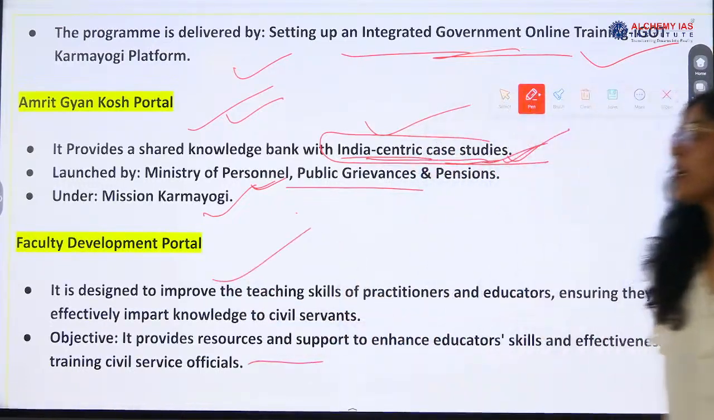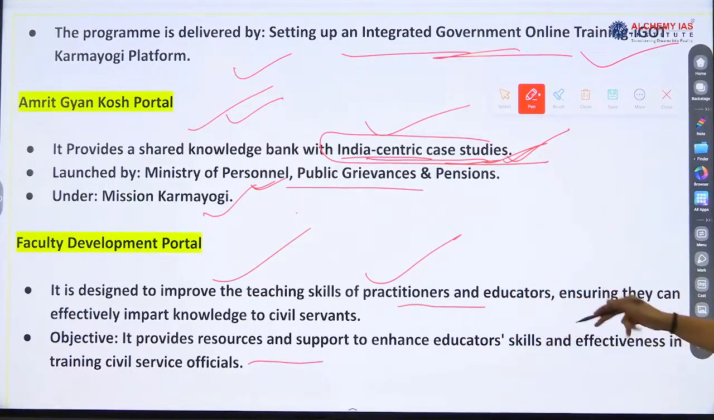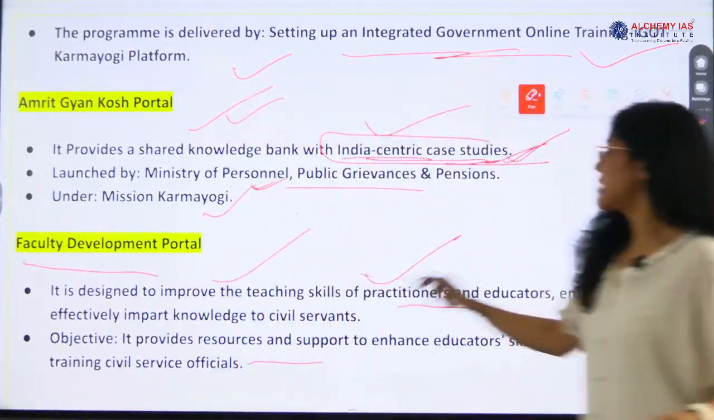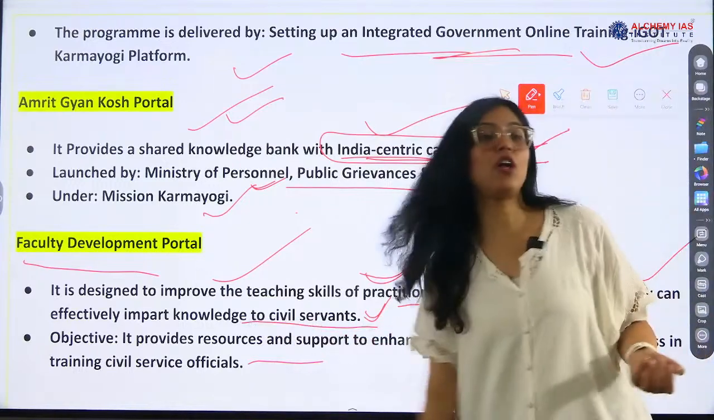And what about the Faculty Development Portal? It focuses on the teaching skills of practitioners. Faculty means teachers, right? So the teaching skills of practitioner educators, so that they effectively impart knowledge to civil servants.